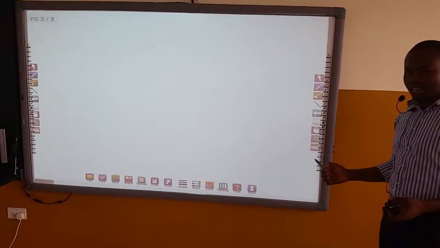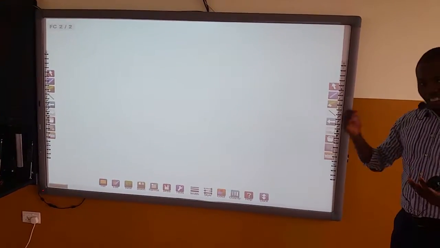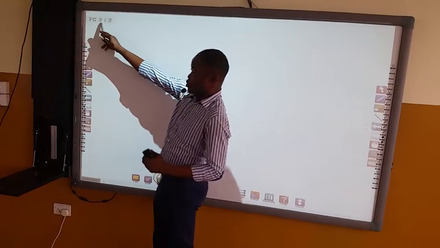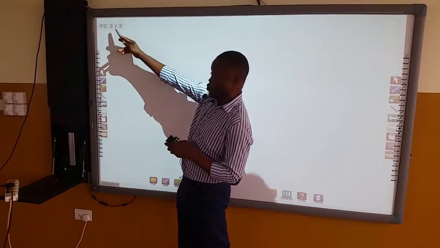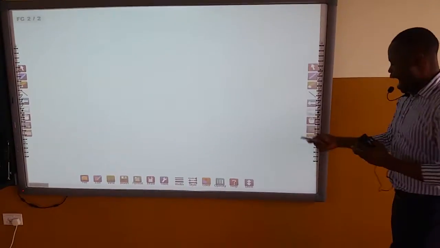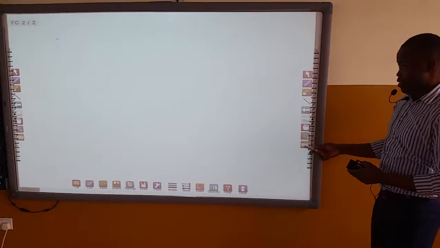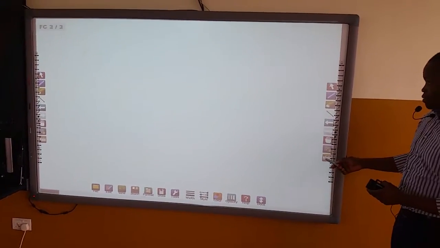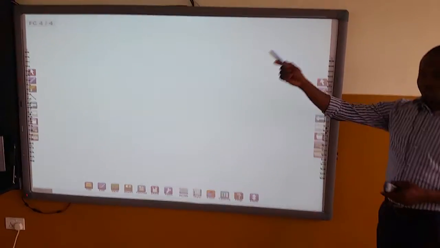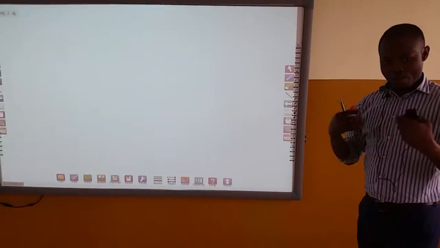Now, let's move on to the next tool. It's the new page tool. As soon as you click on this, a new page will be generated automatically by the system, which will then increase the number of pages that we have. So previously we had 1 out of 1, but now we have 2 out of 2. So we can add on more pages. So let's see. We click on that. We have 3 out of 3. We can add another one, and it goes 4 out of 4. So that is used for adding on pages.